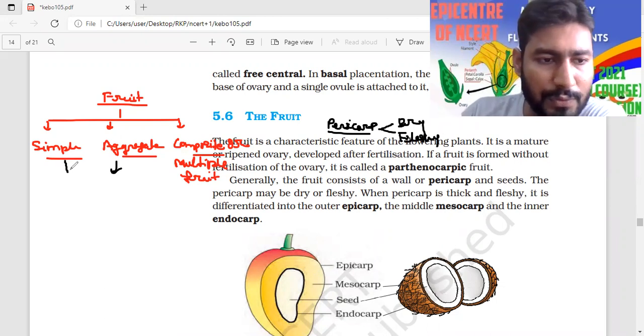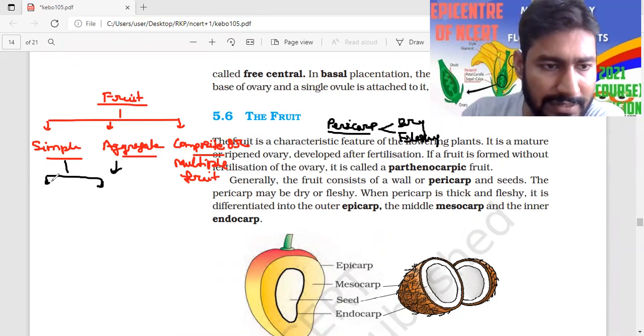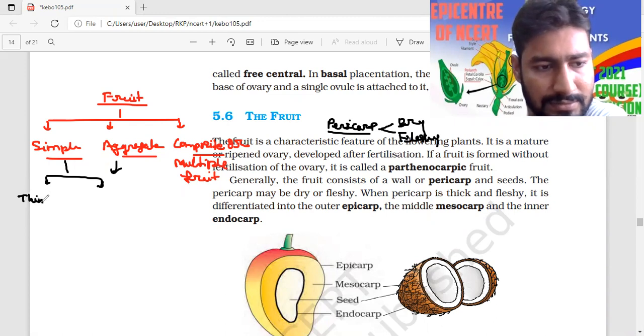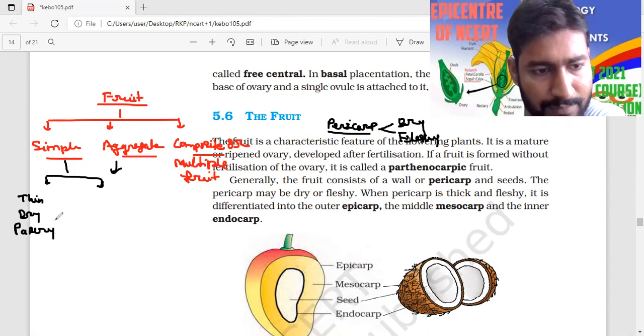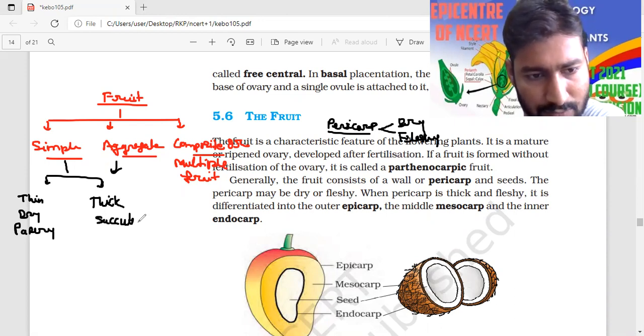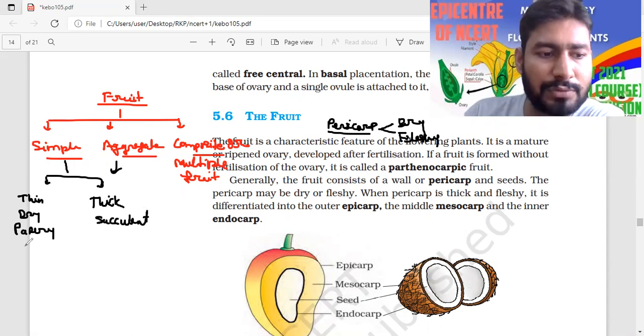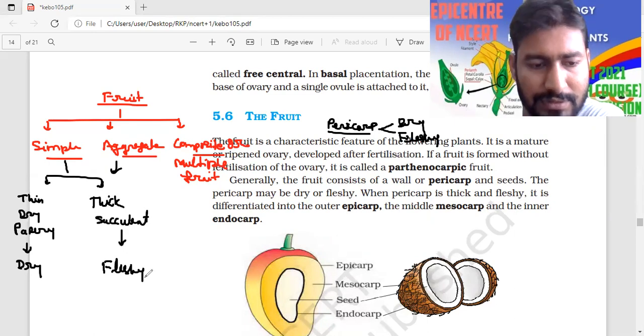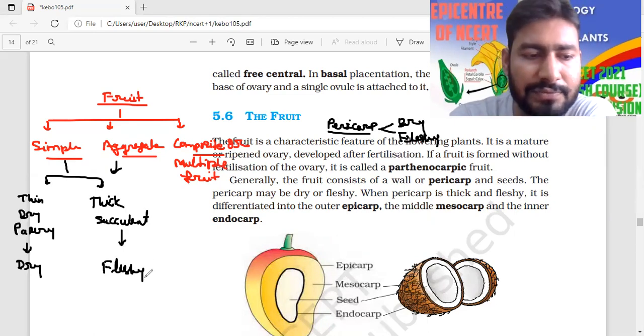So simple fruit is classified again into two different types. If the pericarp is thin, dry, and papery, or if the pericarp is thick and succulent, on that basis they are classified into two different types. One is called simple dry fruit, and the other simple fleshy fruit.